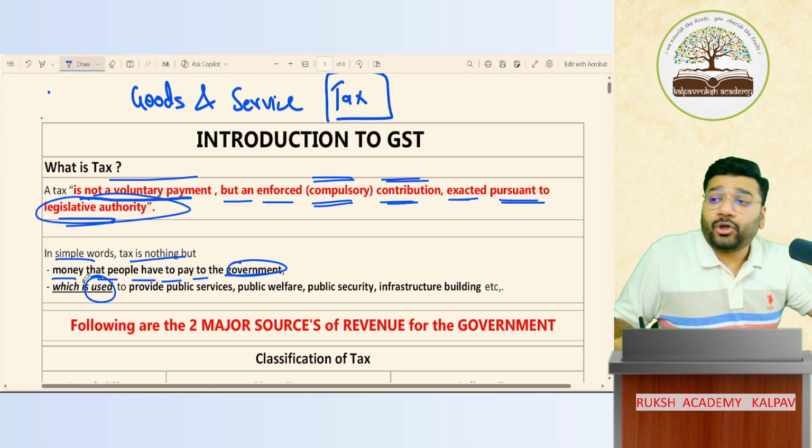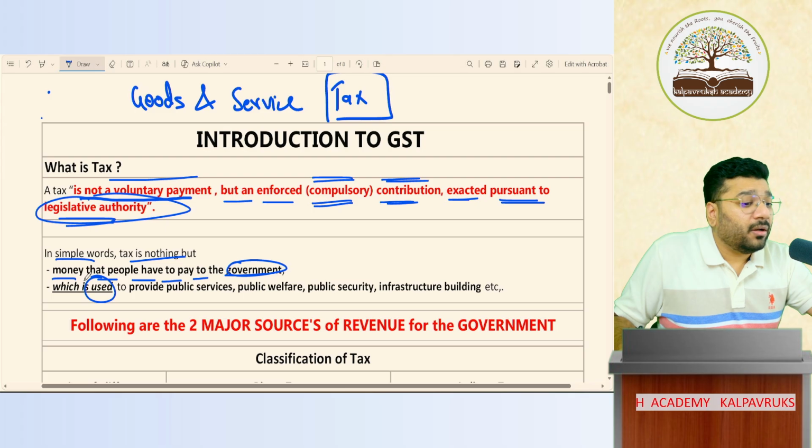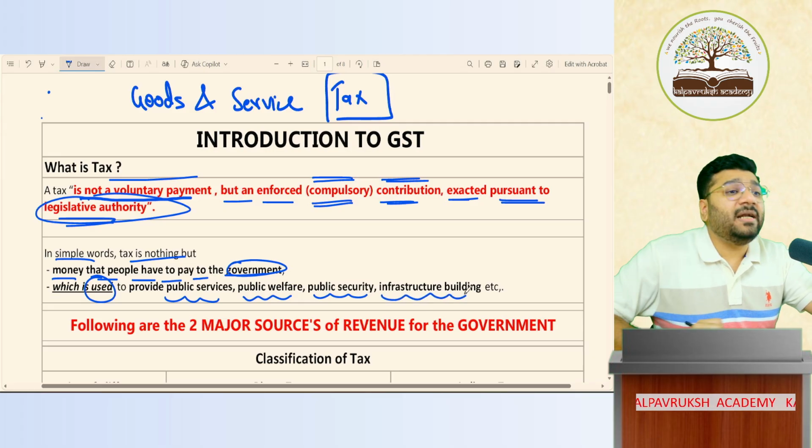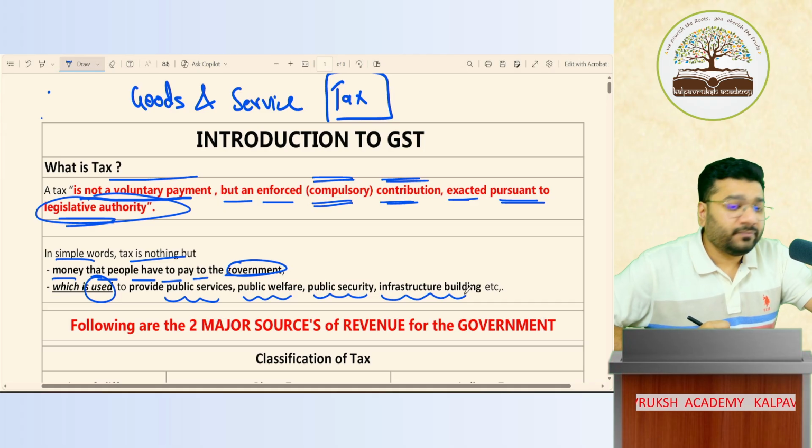That tax, what are they going to do with the tax? They're going to use it for providing public services, public welfare, public security, infrastructure, building, etc.